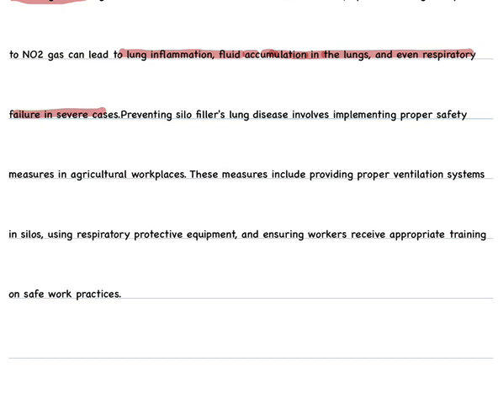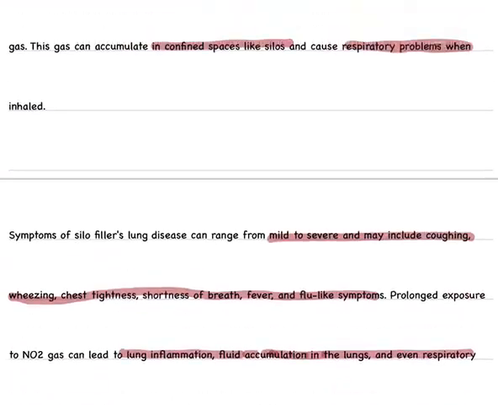How to prevent it? Proper safety measures in the agricultural workplace, a proper ventilation system, using proper respiratory protective equipment, and ensuring workers receive appropriate training and information on how to work safely in these kinds of places.